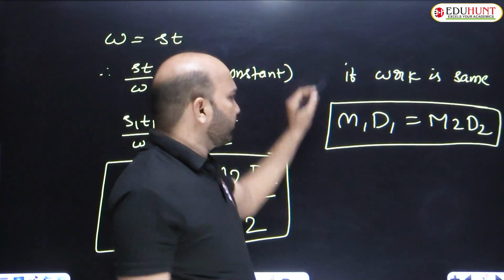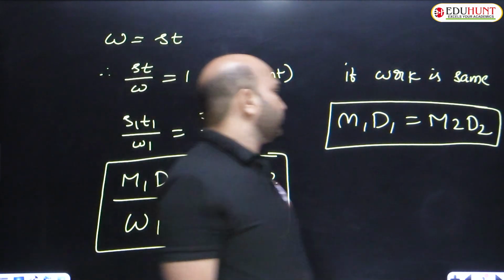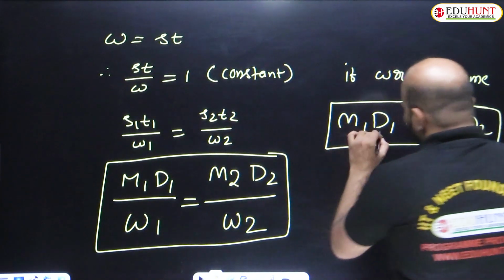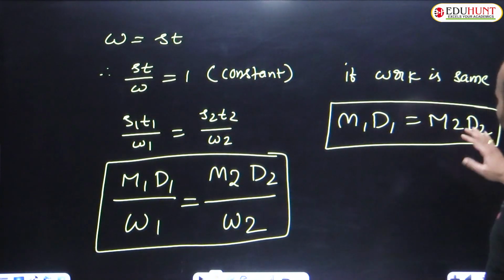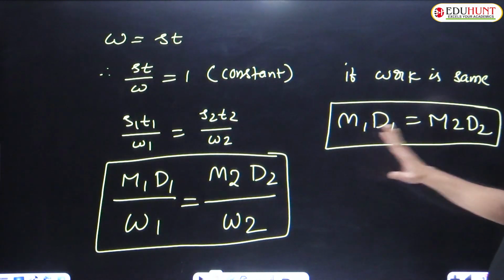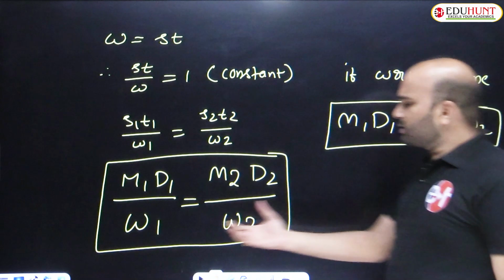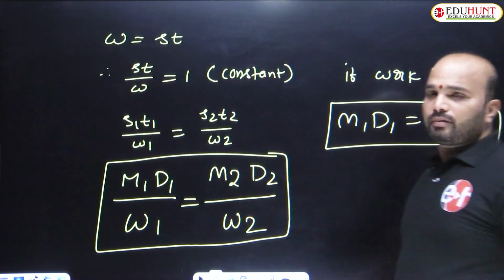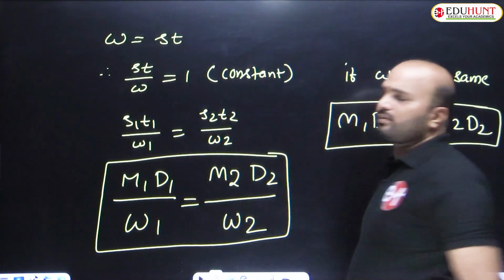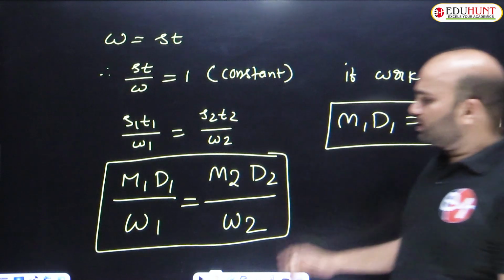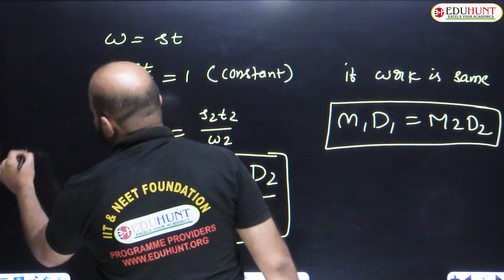So if it is given this type of condition, what is the formula? M1 D1 equals M2 D2. M1 men can do a piece of work in D1 days, equals M2 men can do the same piece of work in D2 days. This is the chain rule formula. If the work is different, we divide by W1 and W2: M1 D1 by W1 equals M2 D2 by W2. This is for when work is not equal.